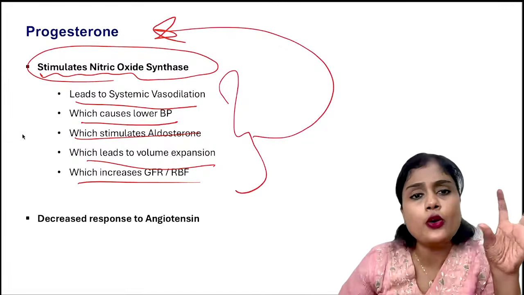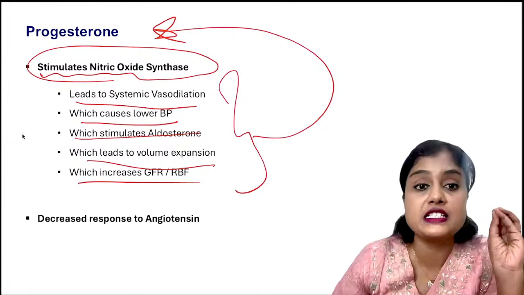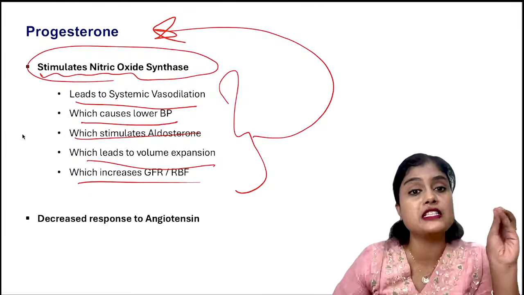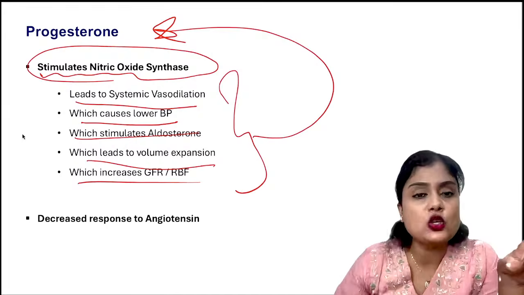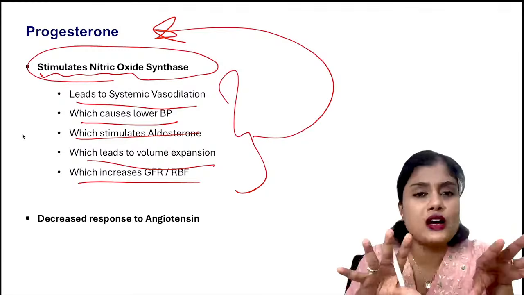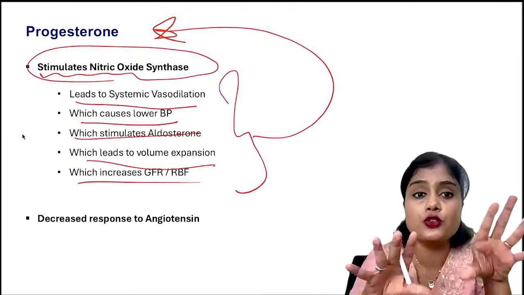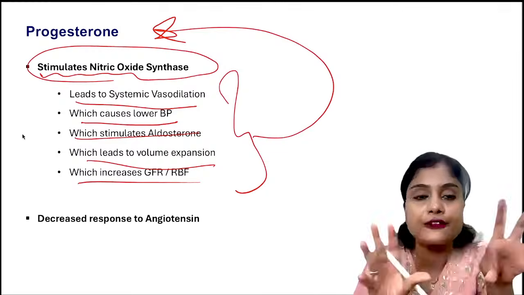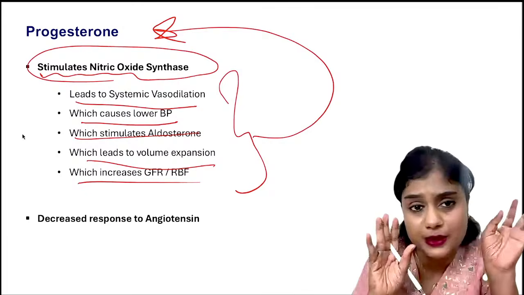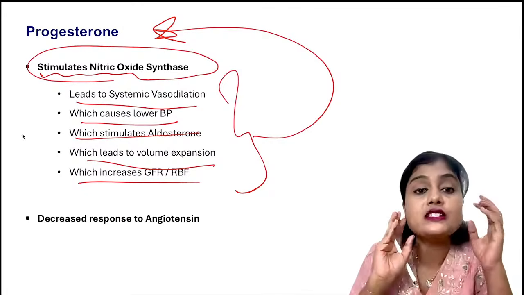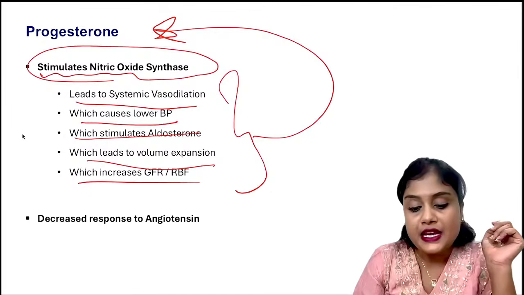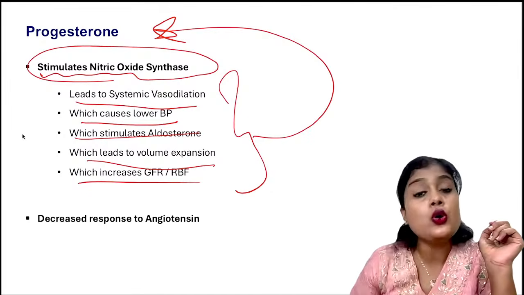As we know, for any hormone in pregnancy, the most important is P for pregnancy, P for progesterone. So if you do not know an answer, progesterone is the key for almost everything. Okay, you can take a guess, but since you have negative marking, always think carefully about an answer in your exam. Next, decreased response to angiotensin.